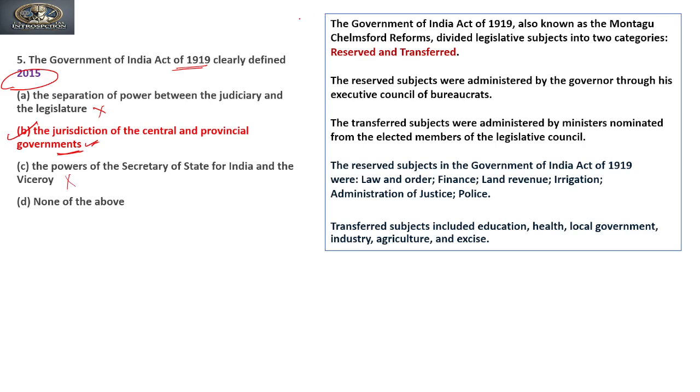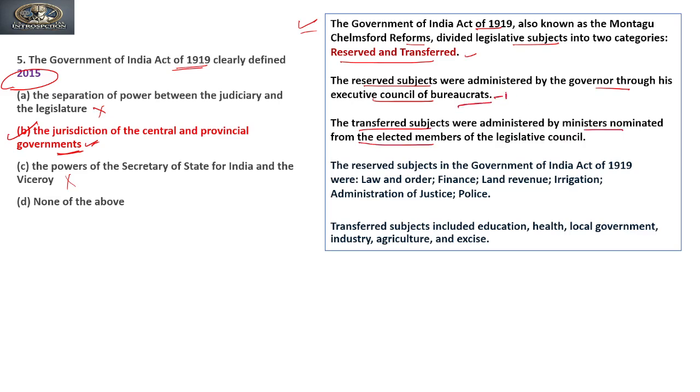Clear? So if you see, the Government of India Act 1919, which is also known as the Montague-Chelmsford reform, divided legislative subjects into two categories, reserved and transferred subjects. The reserved subjects were administered by the governor through his executive council of bureaucracy. The transferred subjects were administered by ministers nominated from elected members of councils.